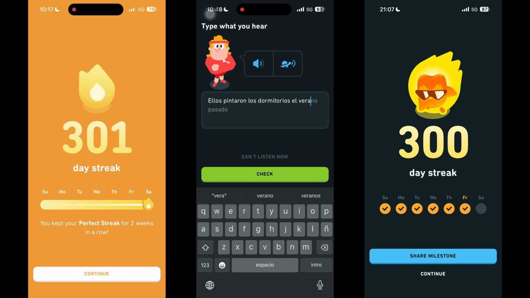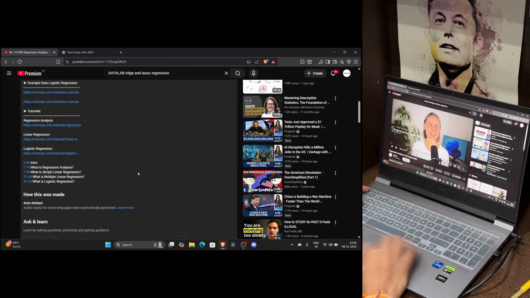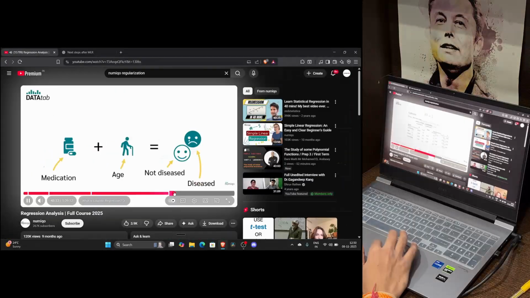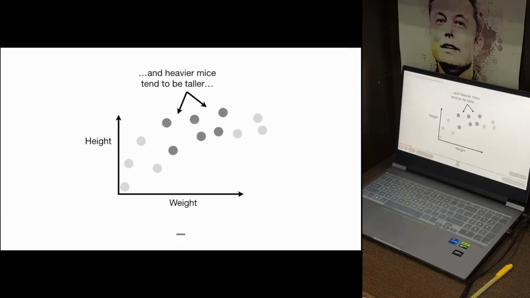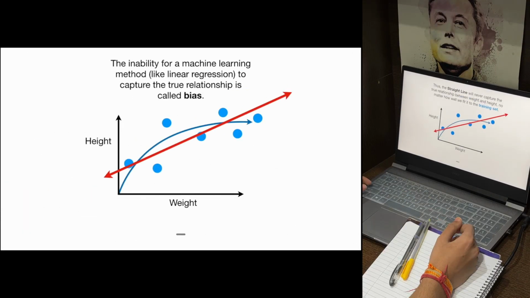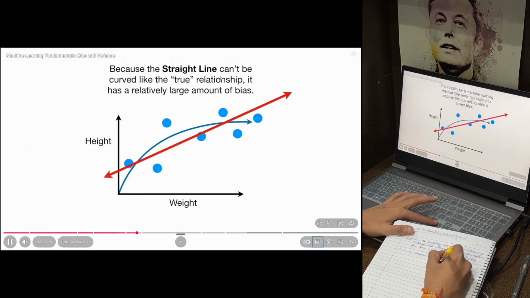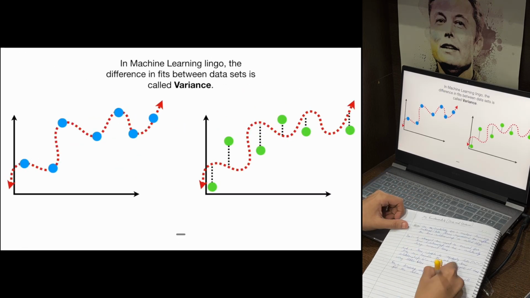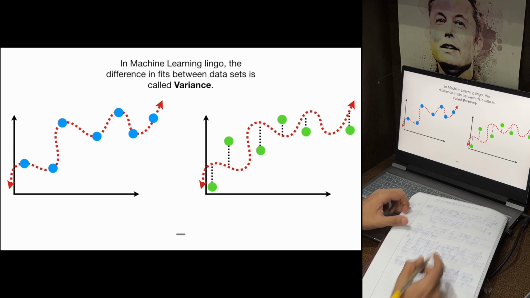Overall, it was a strong and efficient push day with clean form and good muscle engagement. After my gym session, it was time for my machine learning practice. I realized that before moving on to logistic regression, I needed to strengthen my understanding of regularization techniques. So today, I focused on L2 regularization, also known as ridge regression.